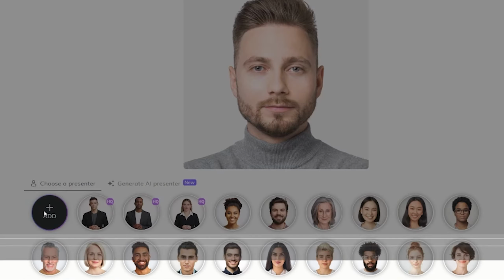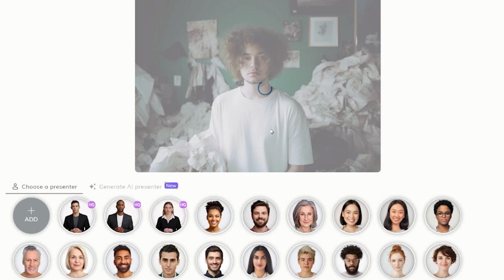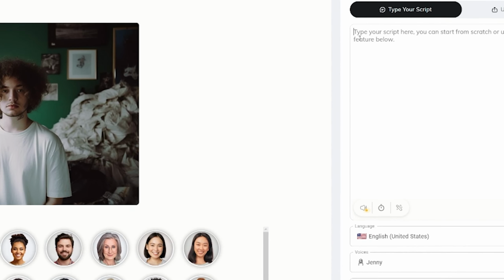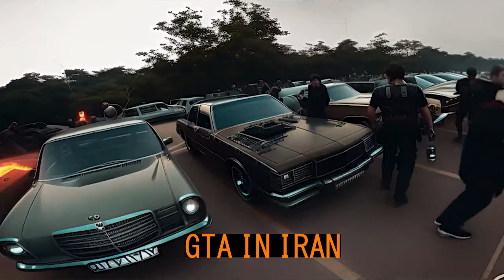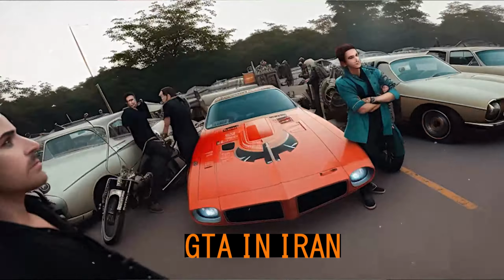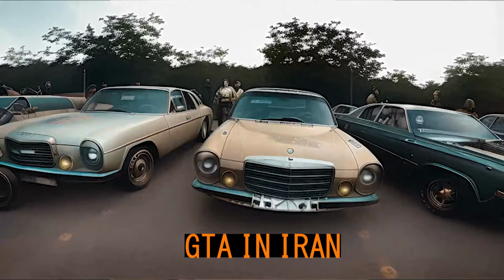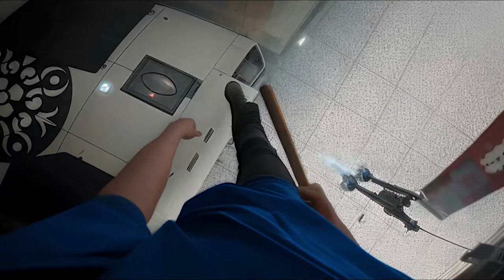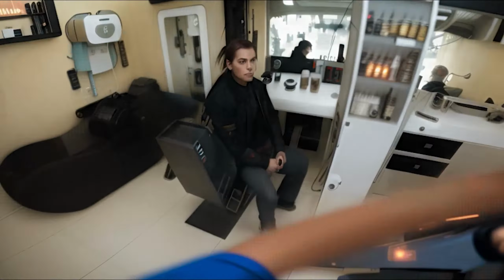Okay, so I had to add my character, an image created by Midjourney. Then I type my script in here. I'm gonna create a trailer of a game, so this is the best option for me if I don't want to use my own voice.